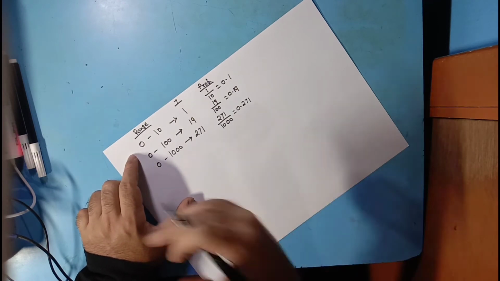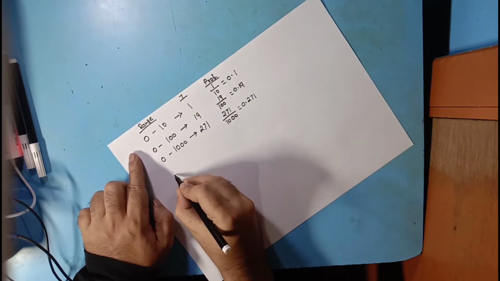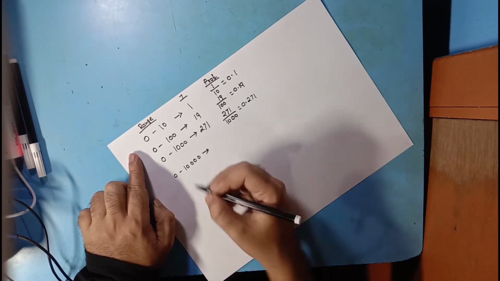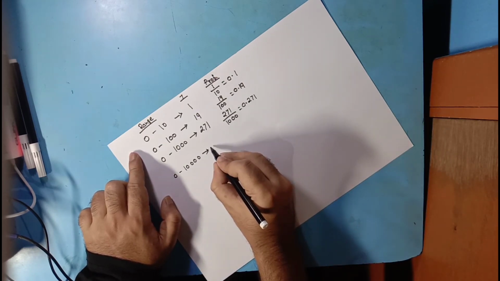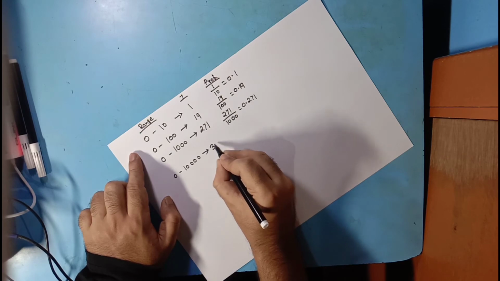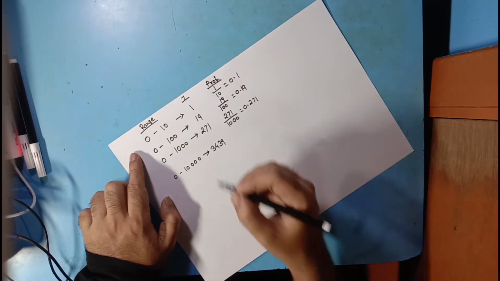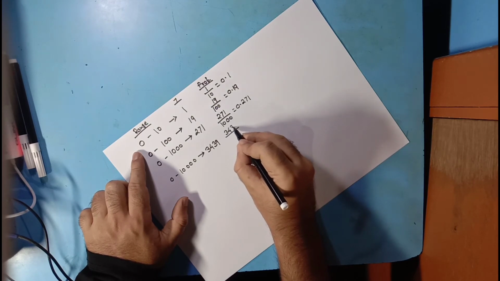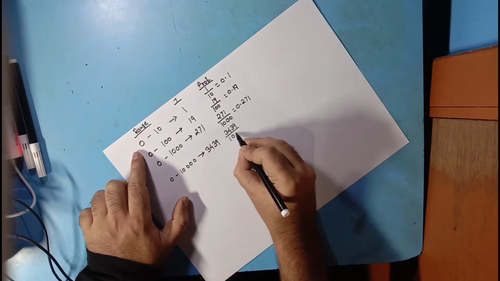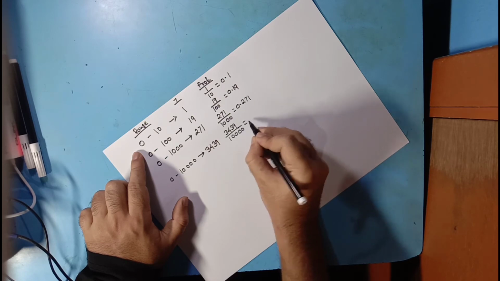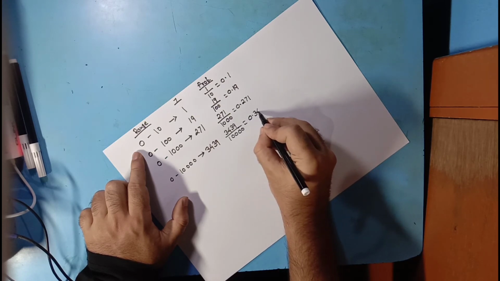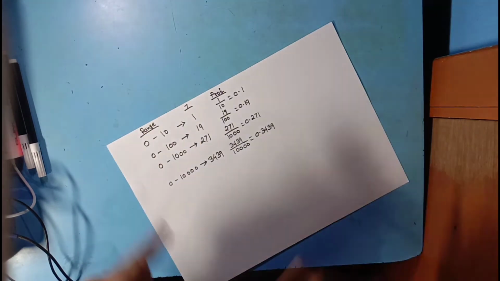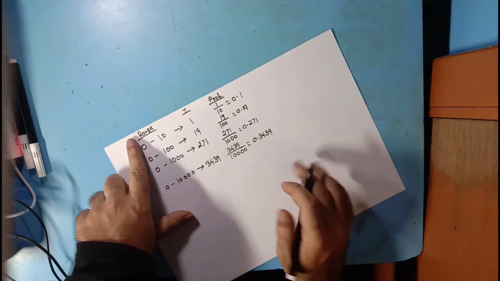Now if we go further for the range 0 to 10,000, you will find 3439. You can count it. Then it will be 3439 divided by 10,000, which will be 0.3439.